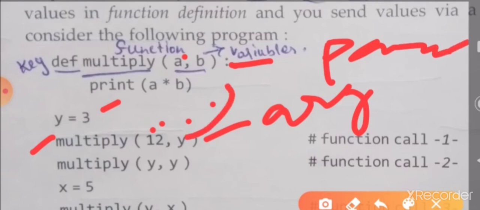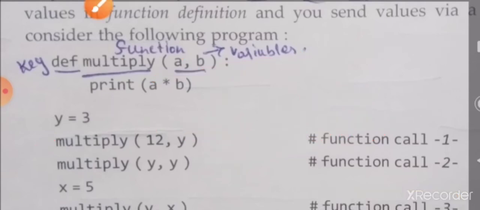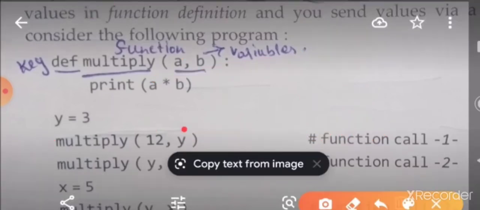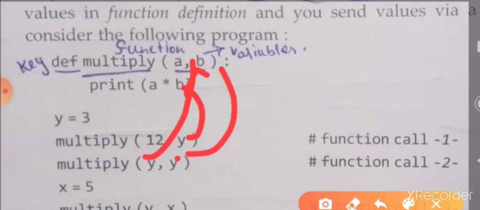Here we are sending values to the function definition. If you send a value, that is an argument. If you use variables to receive values, those are parameters. Here the value for y is 3. This 3 will be sent to b. Similarly, multiply y comma y means 3 star 3 will be sent to a and b. This is a function call.